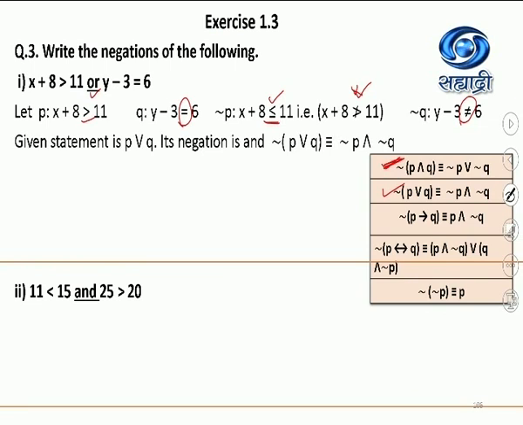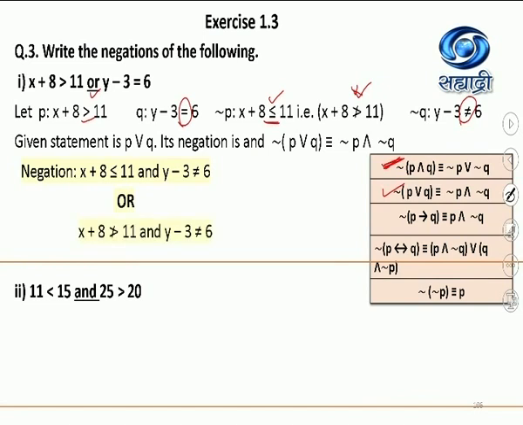I have used the rule. I have written it for your understanding. And therefore the negation will be x plus 8 less than or equal to 11 and y minus 3 not equal to 6. Alternatively, you can also write the negation as x plus 8 not greater than 11 and y minus 3 not equal to 6. Okay, let's go for the next one.